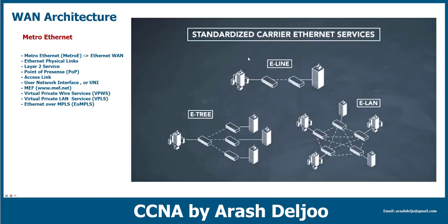In this picture, you can see the summary of these three types of Metro Ethernet. The first type is E-Line. As you can see, here we have only two buildings, for example, two routers or two devices of the customer, because maybe this is a switch. We are taking one E-Line from the service provider, from the carrier Ethernet services, okay? The E-Line is a point-to-point connection, point-to-point Ethernet WAN.